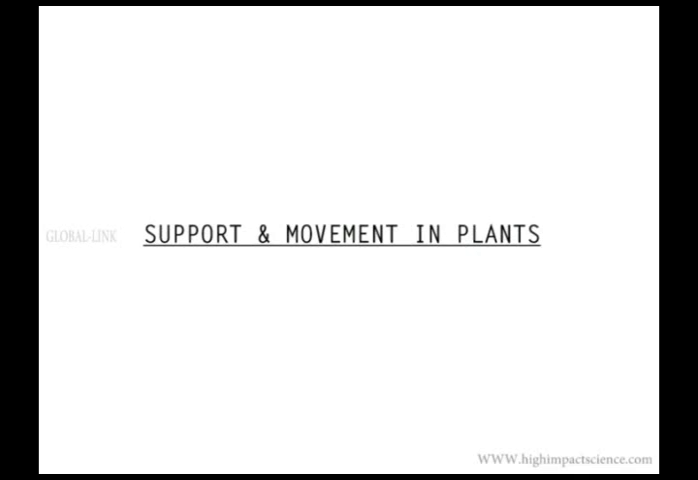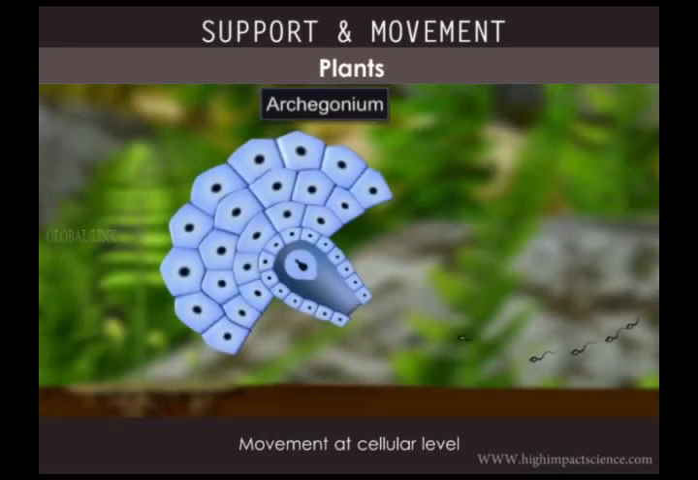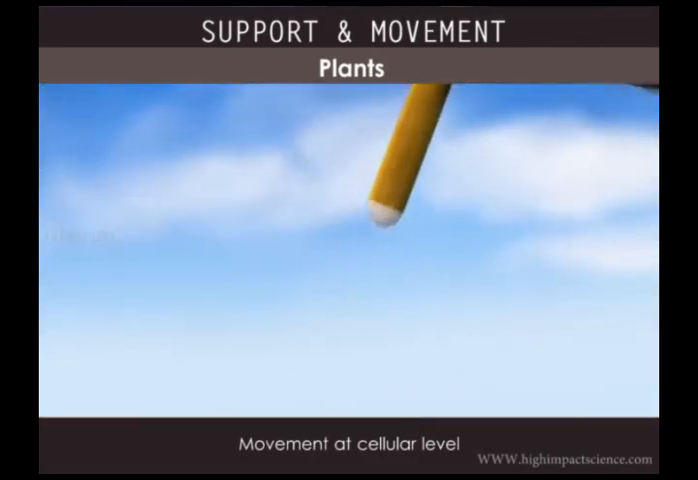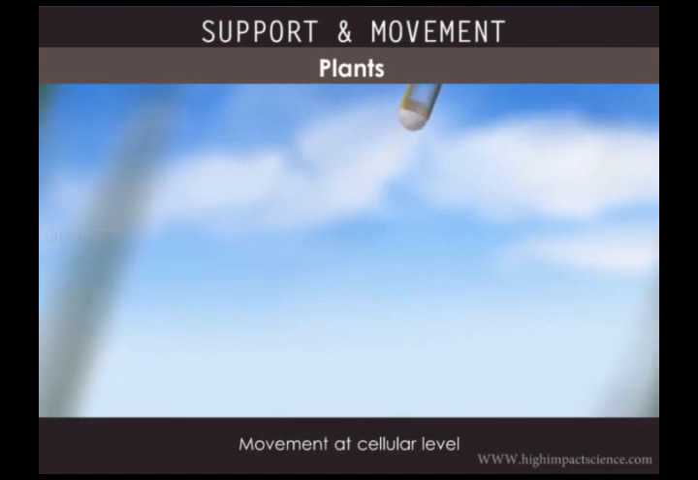Support and movement in plants. Now, movement enables plants to adequately adjust to the environment. It can occur at cellular level, for instance the swimming of male gametes in bryophytes and pteridophytes, and growth of the pollen tube to bring about fertilization.